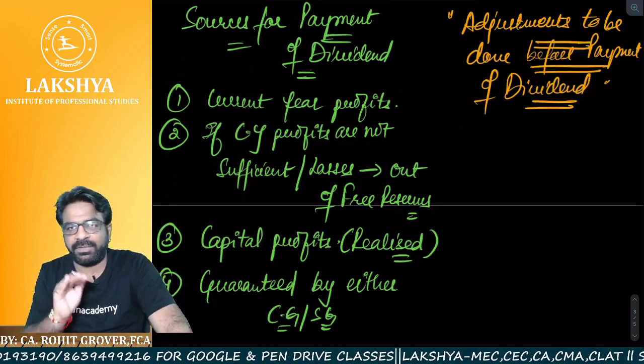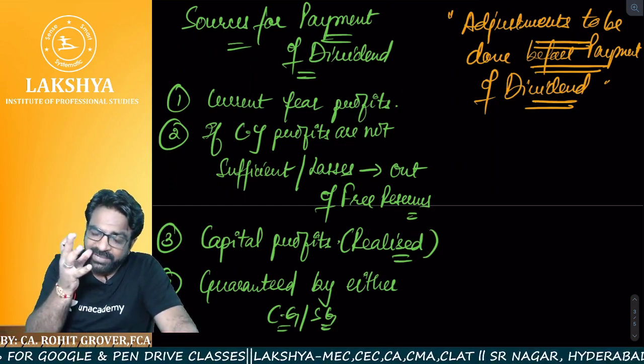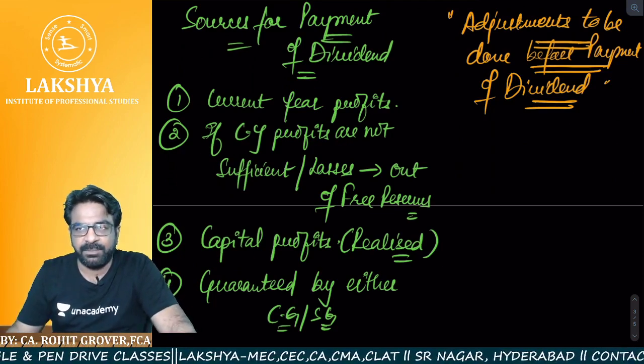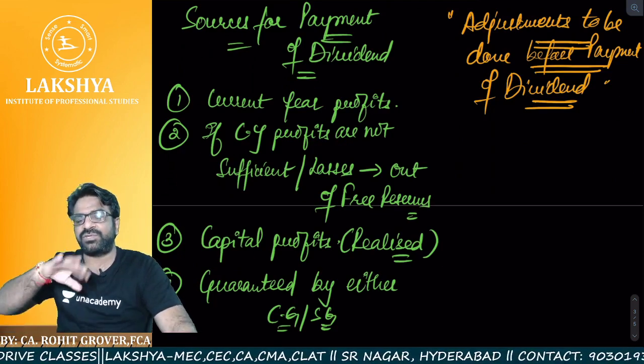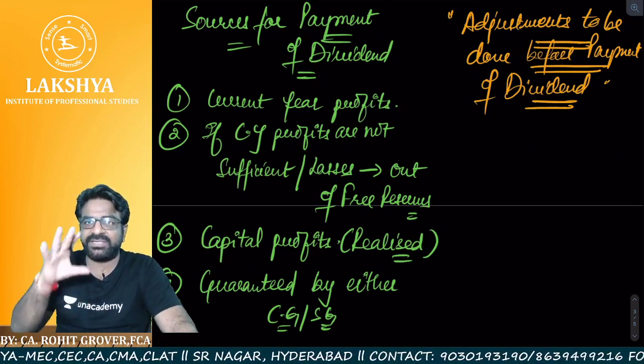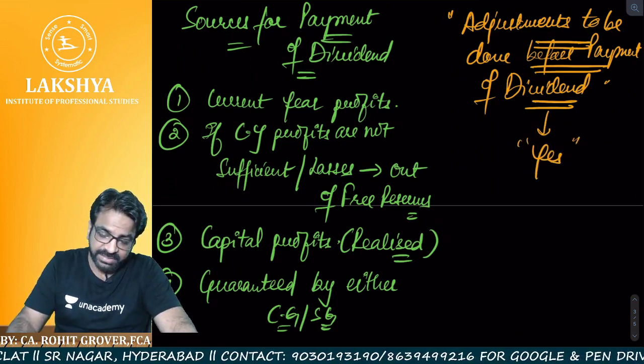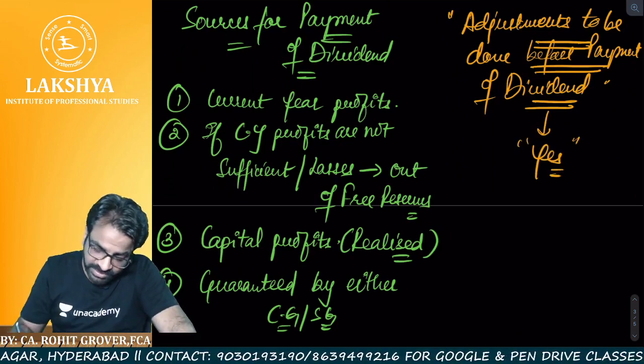Sir, we have kept the reserves aside. We have kept the profits aside. We have kept everything. Capital profits also are aside. But are there any adjustments which we need to do before making the payment of dividend? Are there any compulsory statutory adjustments we need to do? Answer is yes. There are some adjustments. So what are those adjustments? Now listen to this one by one.